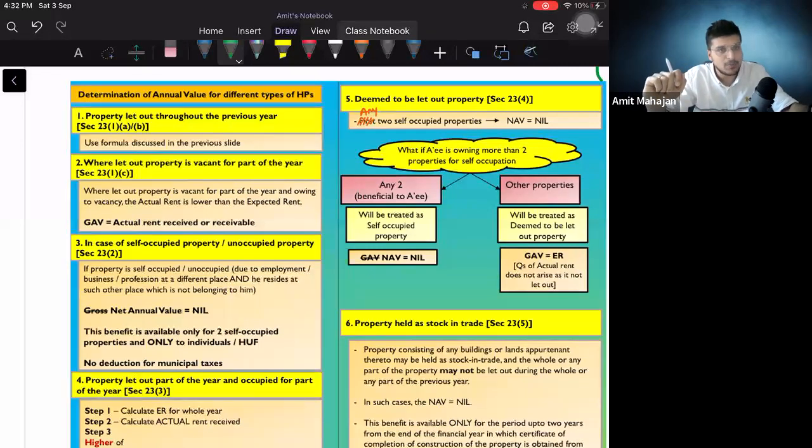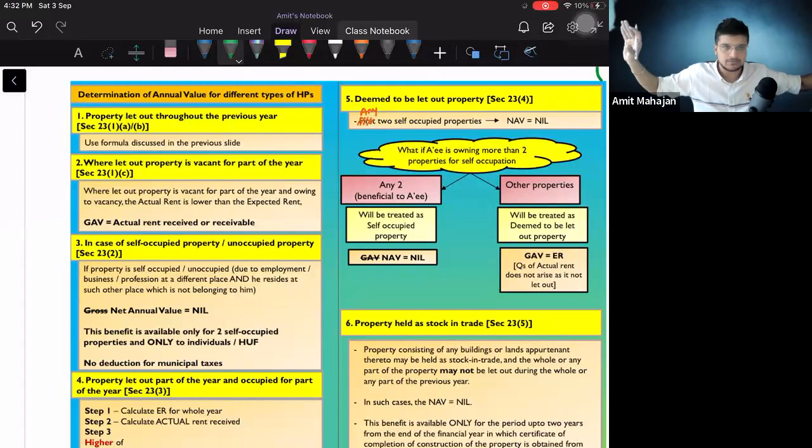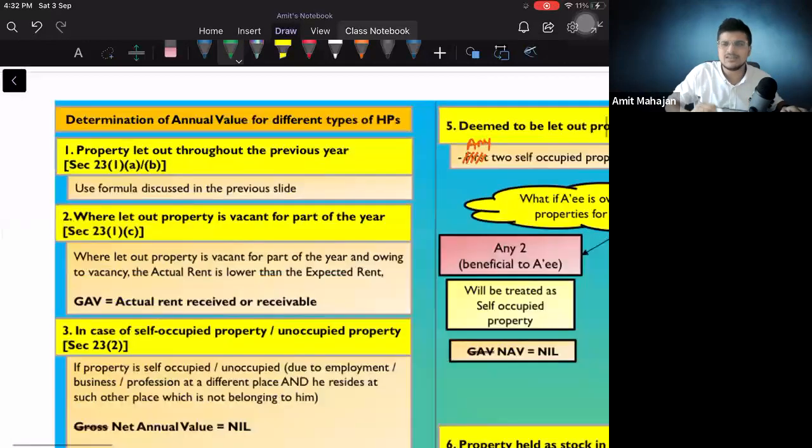Point 1, if the property is let out throughout the previous year, then in that case, it is a plain vanilla case where you have to use the formula discussed in the previous slide. What was the formula? Expected rent and actual rent, whichever is higher. And how to compute that expected rent?